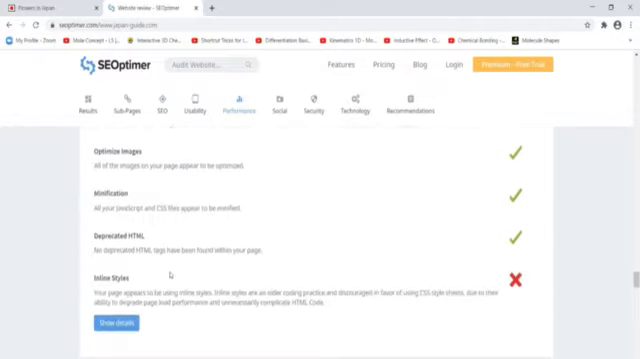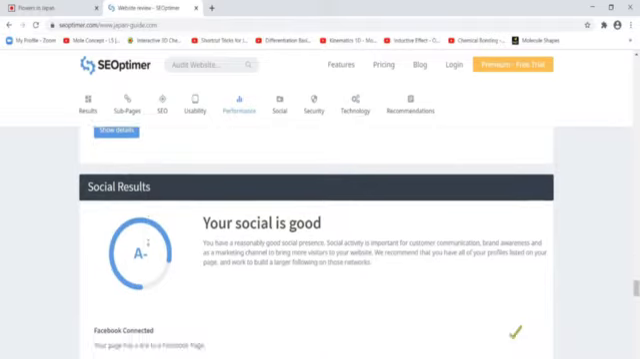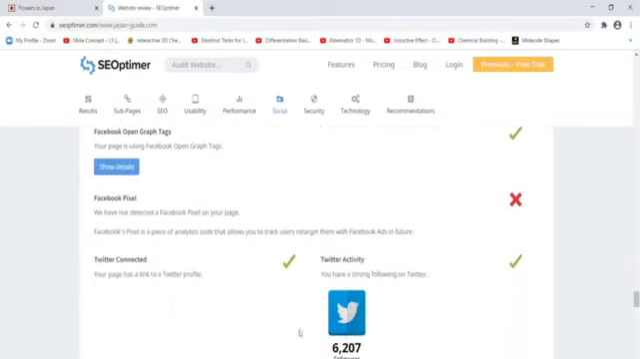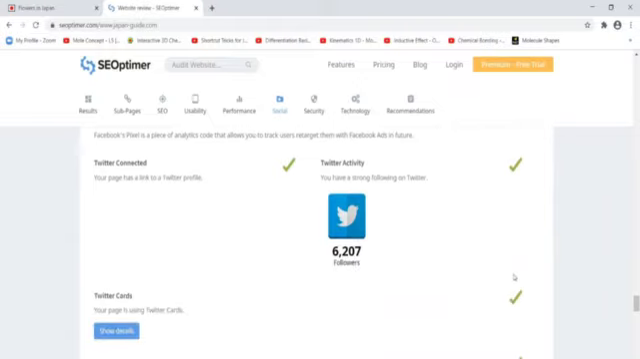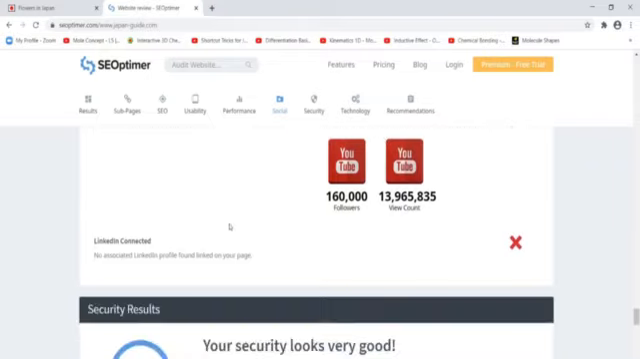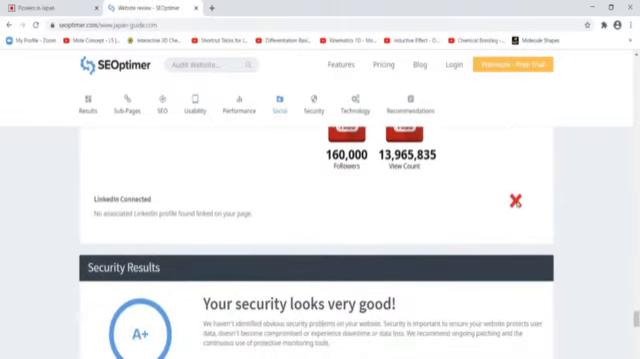And the next thing, that is the social media result, that is whether the page is linked to Facebook, yes, and Open Graph, Facebook Open Graph tag, yes. Then whether it is linked to a Twitter account, yes, it has a Twitter account, and a YouTube channel as well. The followers and the view count are also given on YouTube. And LinkedIn connection is not there.